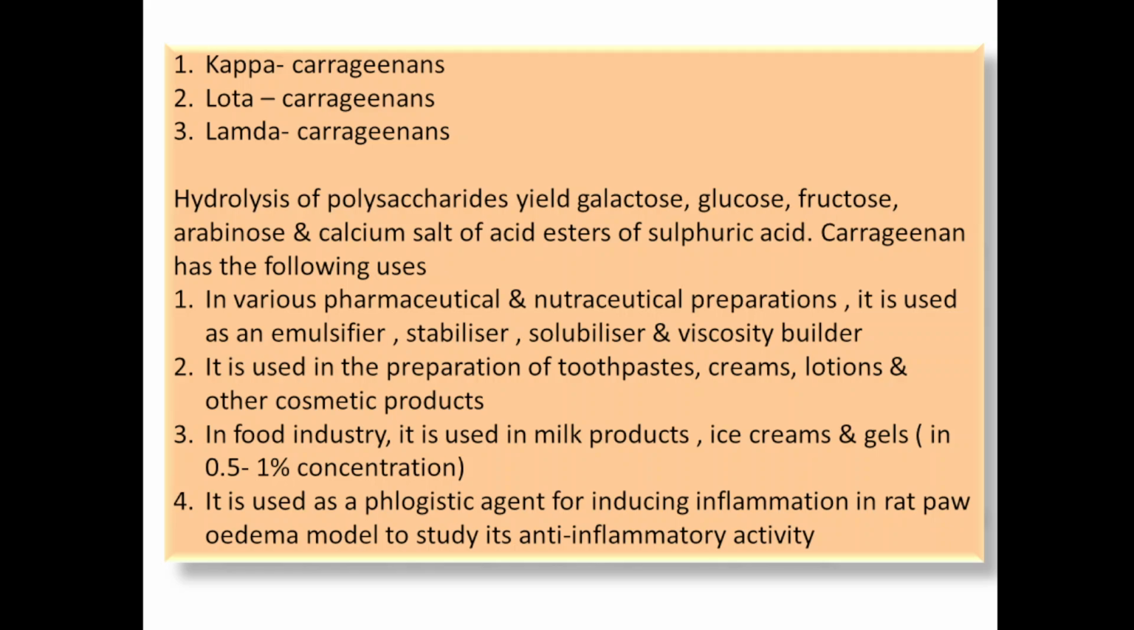Carrageenan has the following uses. It is used in various pharmaceutical and nutraceutical preparations as an emulsifier, stabilizer, solubilizer and viscosity builder, and in the preparation of toothpaste, cream, lotion and other cosmetics. In the food industry, it is used in milk products, ice cream and gels at 0.5 to 1% concentration. It is also used as a phlogistic agent for inducing inflammation in the rat paw edema model to study anti-inflammatory activity.